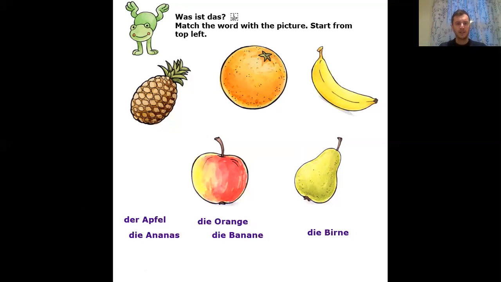So which one is der Apfel? Which one is die Orange? Which one is die Ananas? Which one is die Banane? And which one is die Birne? Can you match them up?